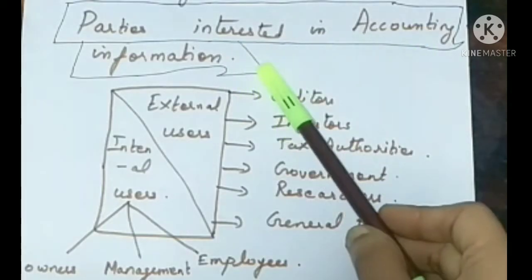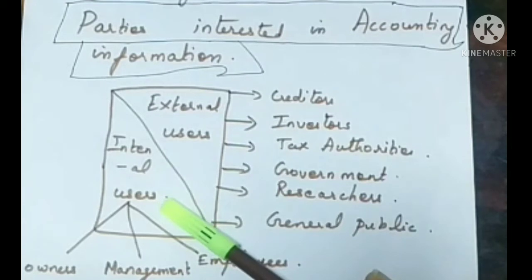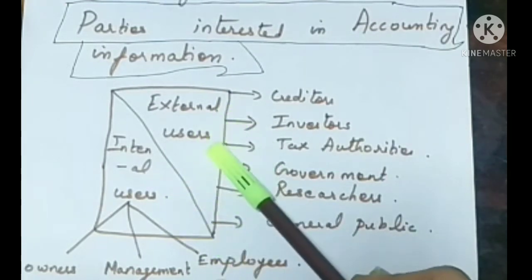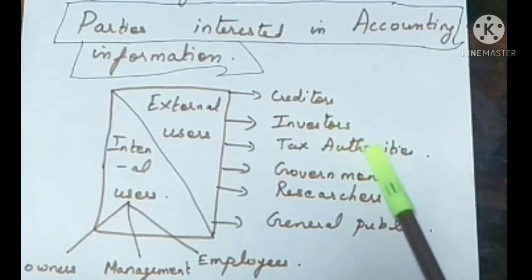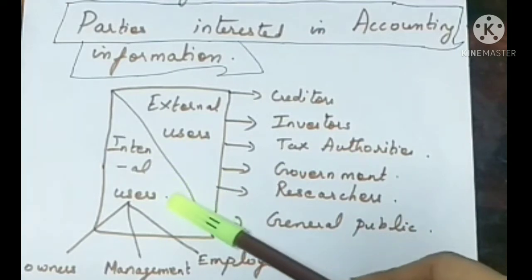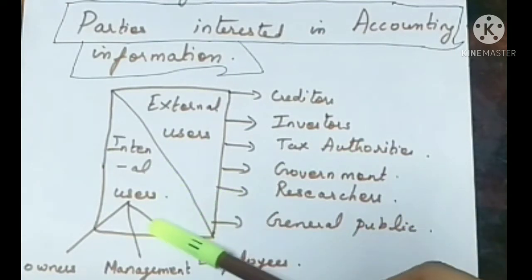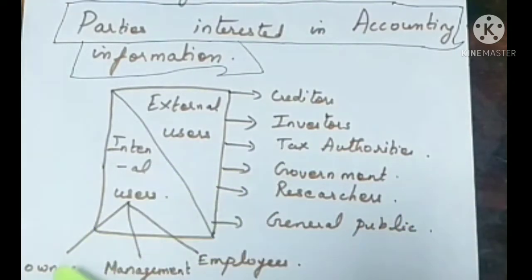In accounting, information users are external users and internal users. External users are nothing but persons from outside the organization, that is creditors, investors, tax authorities, government, researchers, general public. And internal users are nothing but persons from inside the organization.